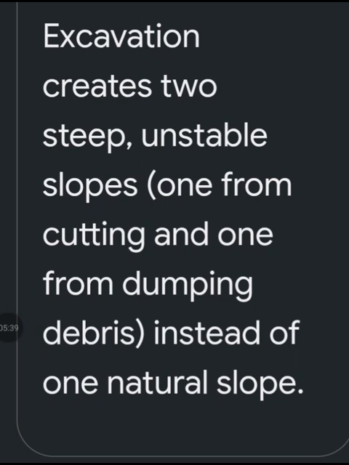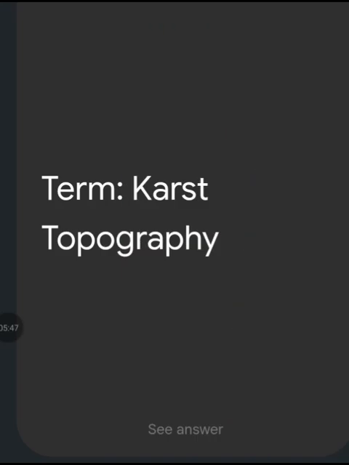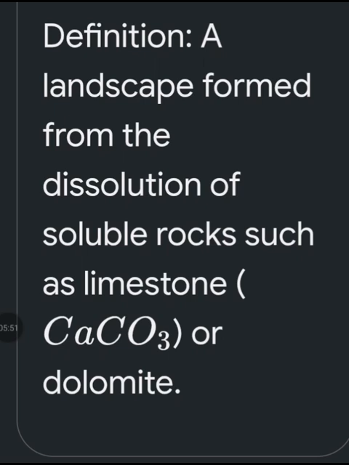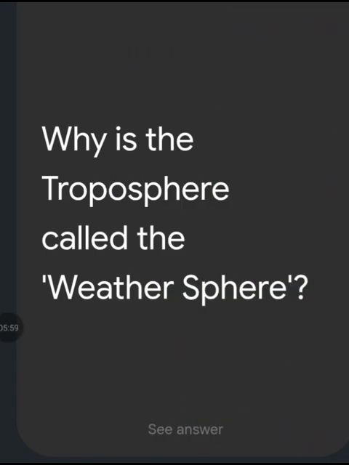How does the Char Dham Road widening project increase landslide vulnerability in the Himalayas? Excavation creates two steep, unstable slopes, one from cutting and one from dumping debris, instead of one natural slope. Define term karst topography. A landscape formed from the dissolution of soluble rocks such as limestone or dolomite. What is the troposphere called?